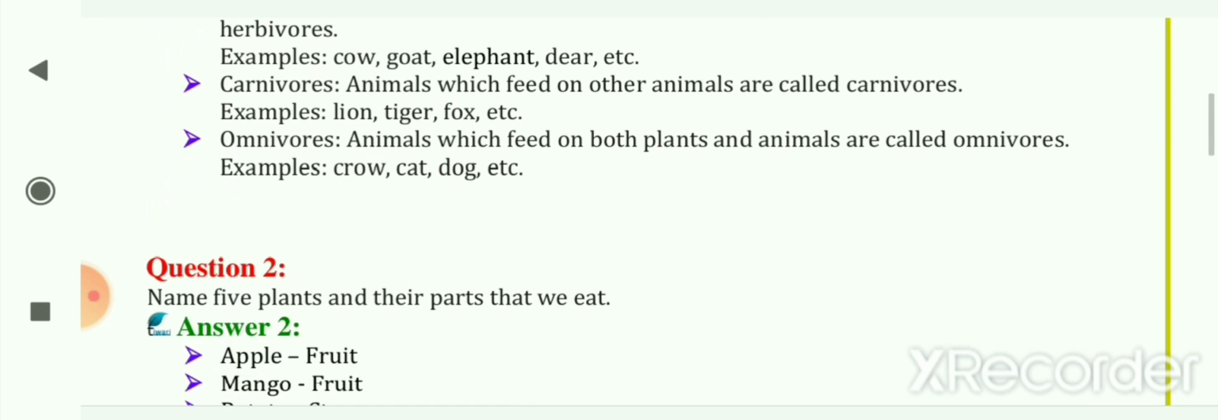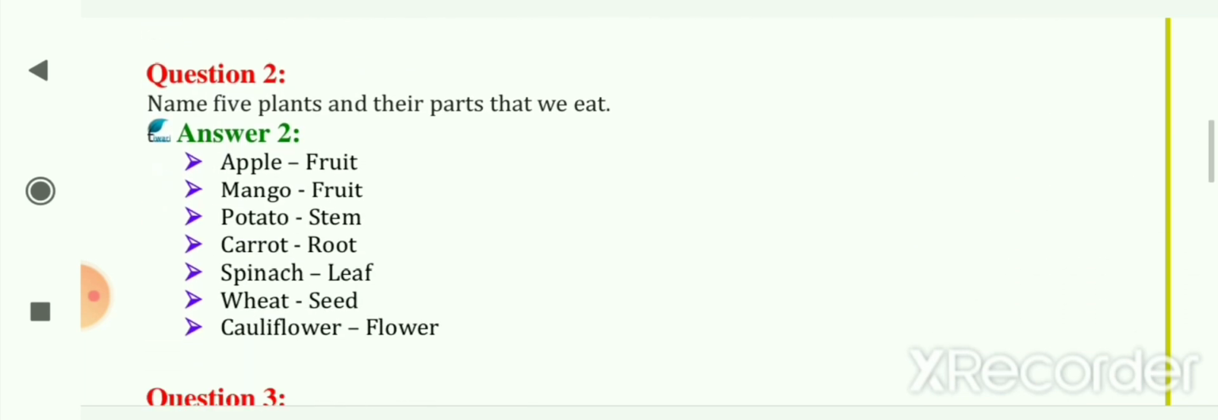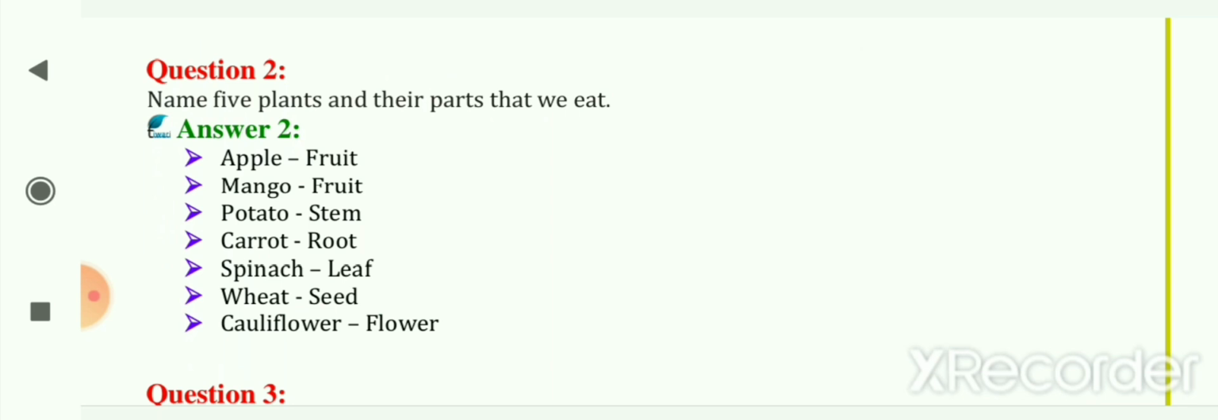The next question is, name 5 plants and their parts that we eat. First is apple. We eat the apple, and apple is the fruit of its plant. The next is mango. It is also a fruit. Next example is potato. It's a stem. Next is carrot. It's a root.